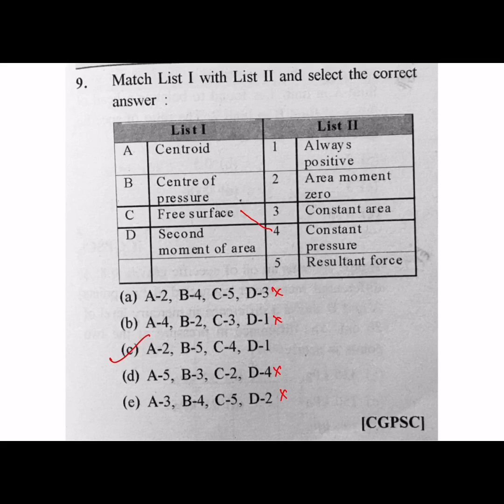A with 2, centroid with area moment equal to 0. This is correct. Then B, center of pressure, B with 5, resultant force. This one also correct. Free surface, constant pressure, D1, second moment of area, always positive. So C is your correct answer.